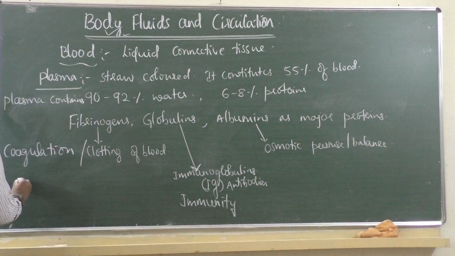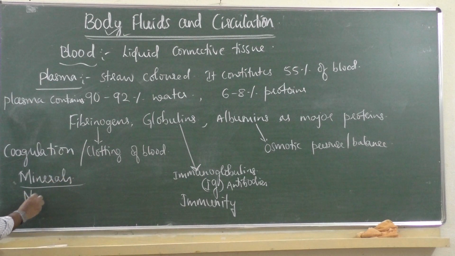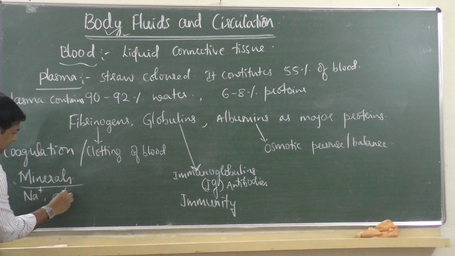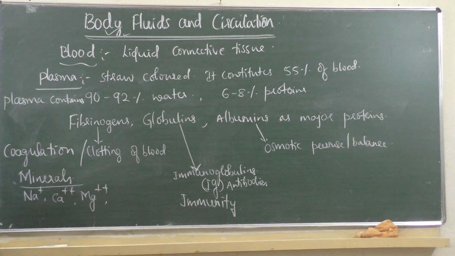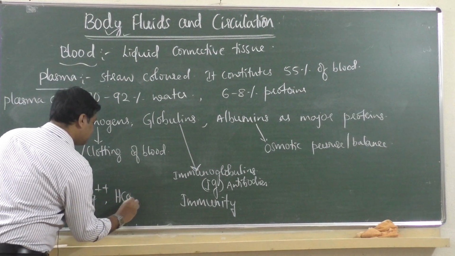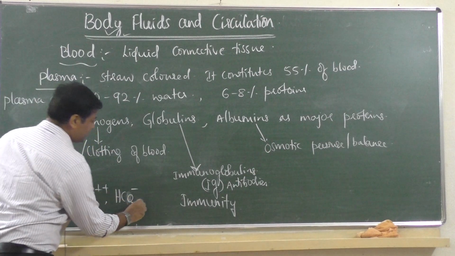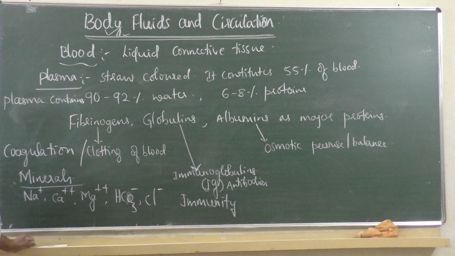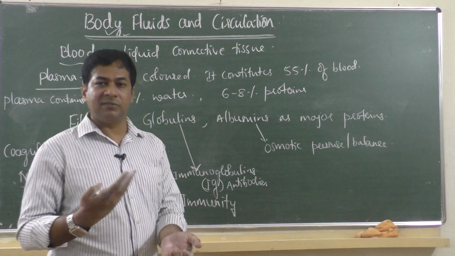Plasma also contains some minerals. What minerals? Like sodium Na+, calcium Ca2+, magnesium Mg2+. Then it contains bicarbonates, HCO3-, that is called bicarbonates. It contains chlorides. Okay, so these are the minerals present in the plasma. Then you may ask, what is the function of these minerals?